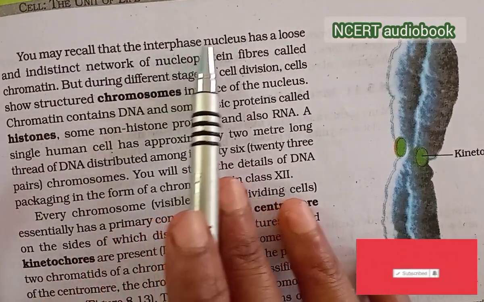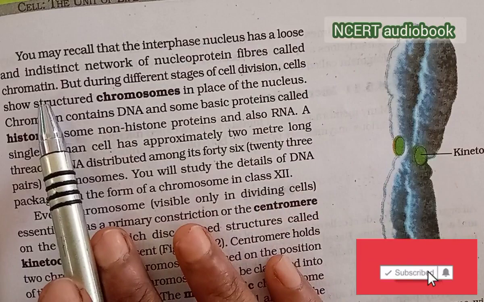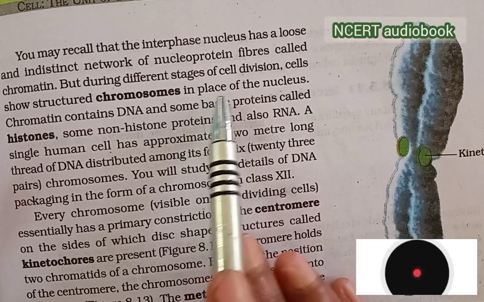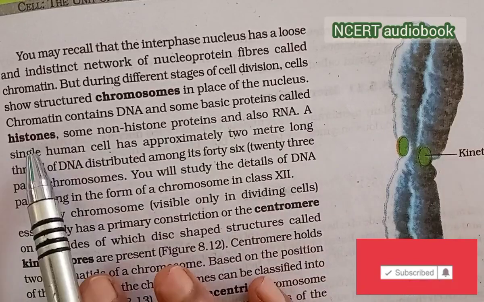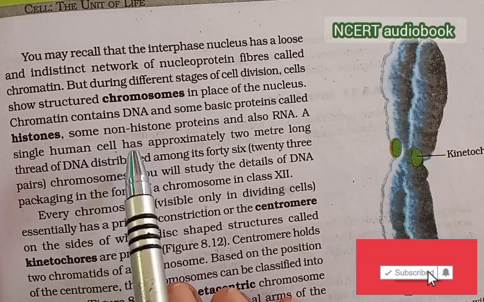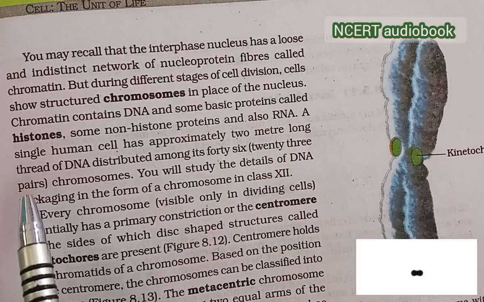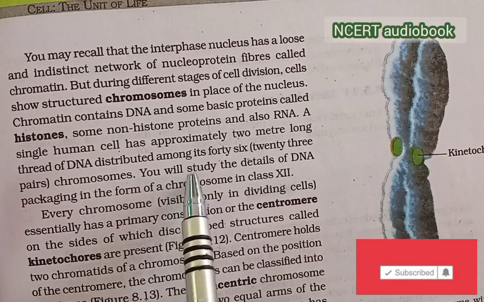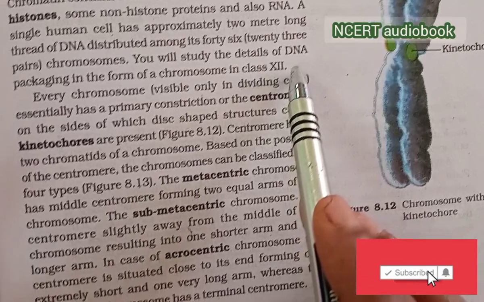You may recall that the interphase nucleus has a loose and indistinct network of nucleoprotein fibers called chromatin. But during the different stages of cell division, the cell shows structured chromosomes in place of the nucleus. Chromatin contains DNA, some basic proteins called histones, some non-histone proteins, and also RNA. A single human cell has approximately a 2 meter long thread of DNA distributed among its 46 chromosomes. You will study the details of DNA packaging in the form of chromosomes in class 12th.